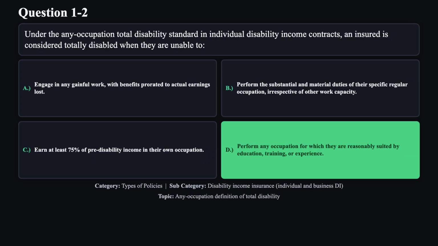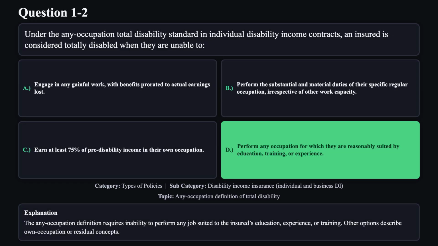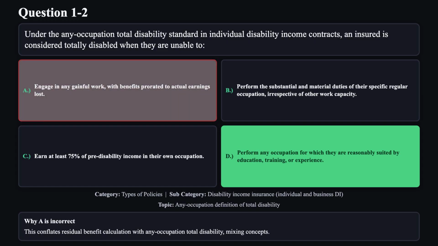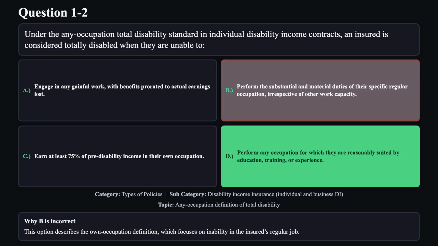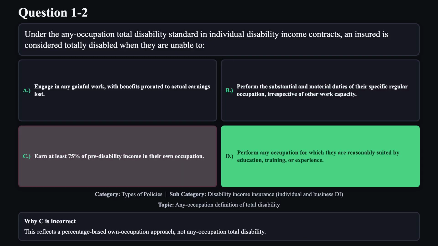The correct answer is D. The any occupation definition requires inability to perform any job suited to the insured's education, experience, or training. Other options describe own occupation or residual concepts. Reason A is not correct. This conflates residual benefit calculation with any occupation total disability, mixing concepts. Reason B is not correct. This option describes the own occupation definition, which focuses on inability in the insured's regular job. Reason C is not correct. This reflects a percentage-based own occupation approach, not any occupation total disability.